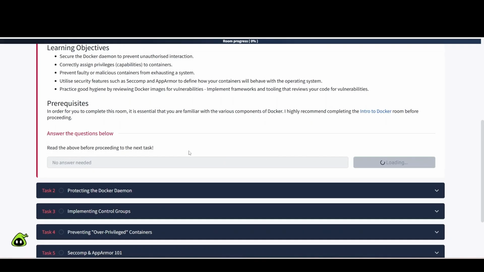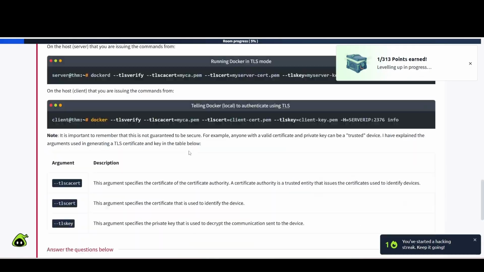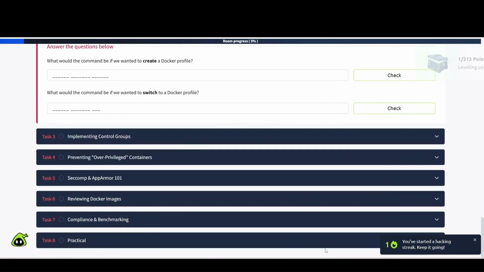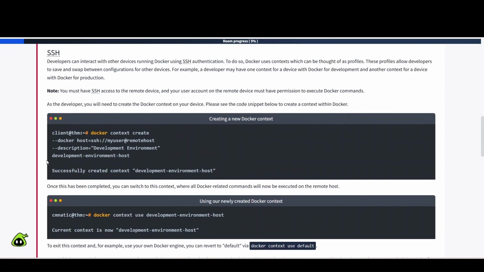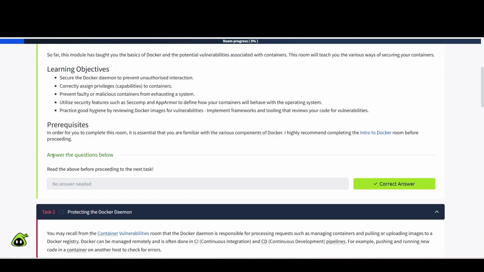So we've done that. And also, if you want to, you can scroll all the way down here to the practical side of things and go ahead and start up that VM and whichever else is down here so that you'll be ready to go. But we're going to go ahead and read through everything here, and then we'll start up as we get closer to that particular task.